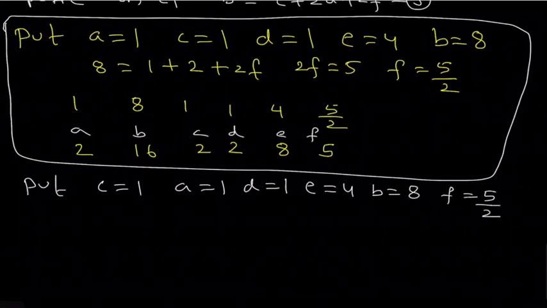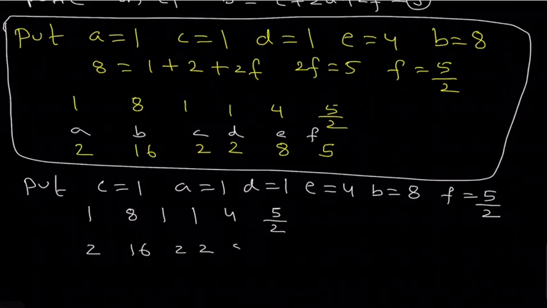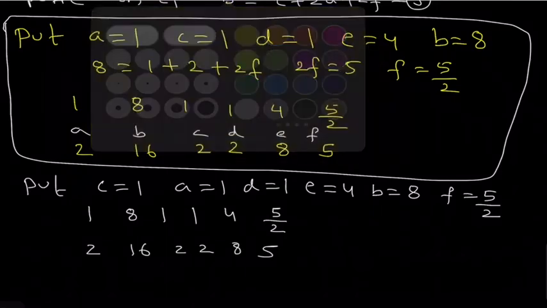Check yourself. Here A value 1, B value 8, C value 1, D value 1, E value 4, F value is 5 by 2. Again multiplying with 2, you will have 2, 16, 2, 2, 8, 5. So this is also another answer.